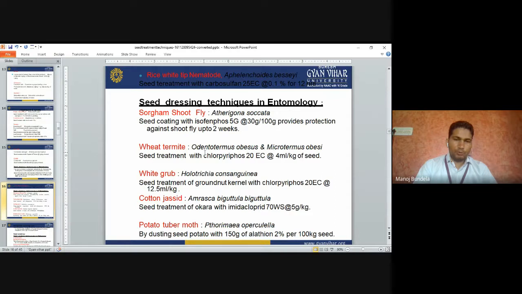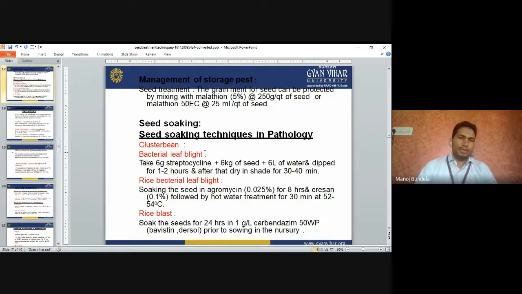That is potato tuber moth, cotton jassids, white grub, wheat termites, and sorghum shoot fly. Management of storage pests: seed treatment. Grain can be protected by mixing malathion 5%, 250 gram per quintal of seeds. So malathion we can use to control storage pests. Malathion 50 EC, 25 ml per quintal of seeds.